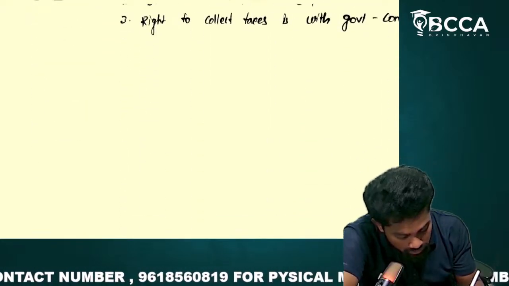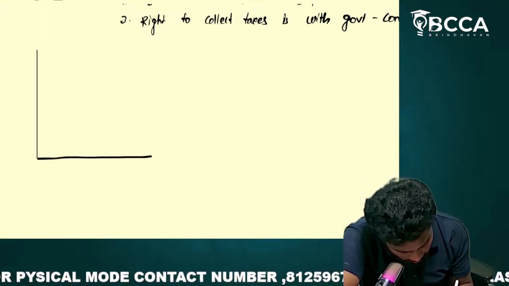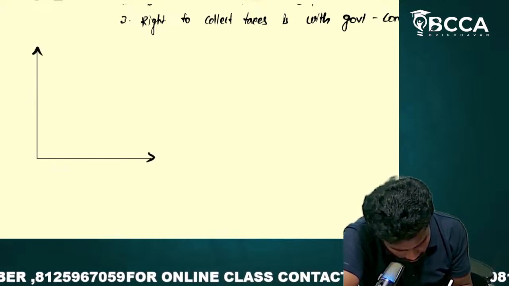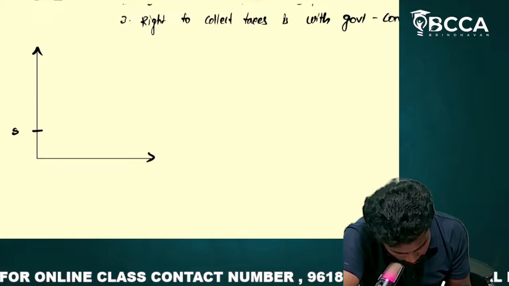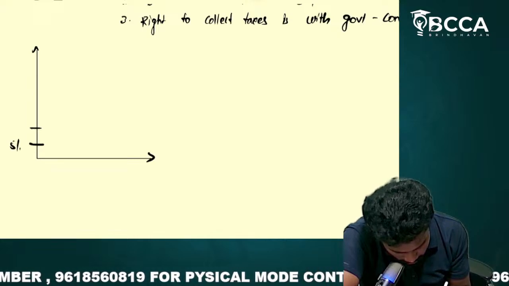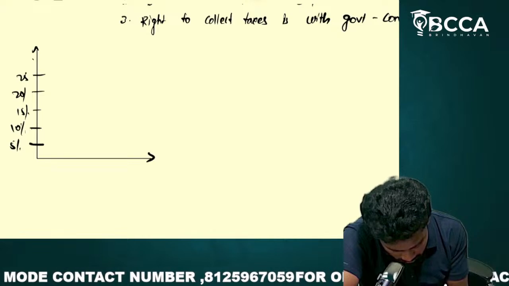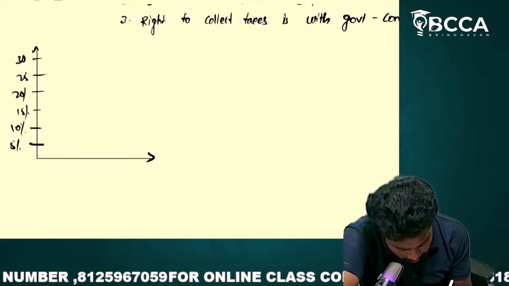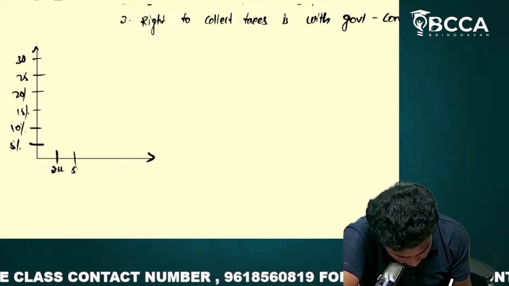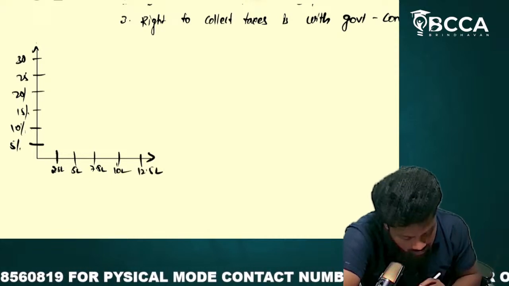Next I want to tell you about income tax rates: 5, 10, 15, 20, 25, 30 percent. And here, 2.5 lakhs, 5 lakhs, 7.5 lakhs, 10 lakhs, 12.5 lakhs. This is income.